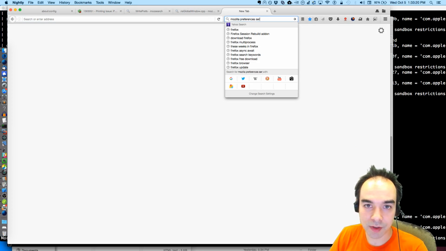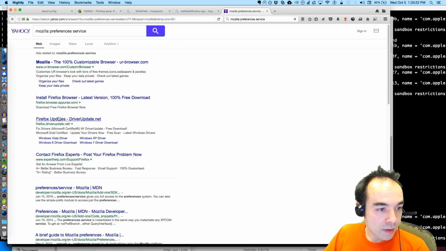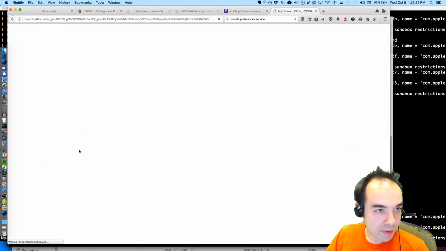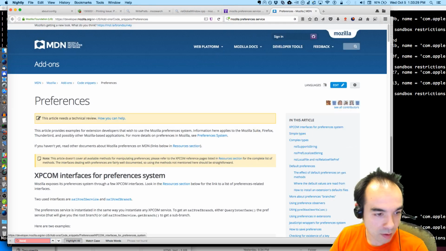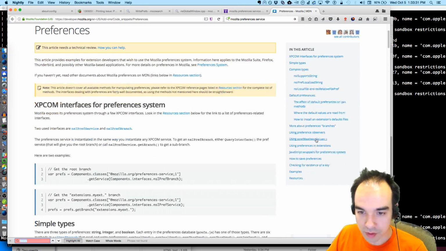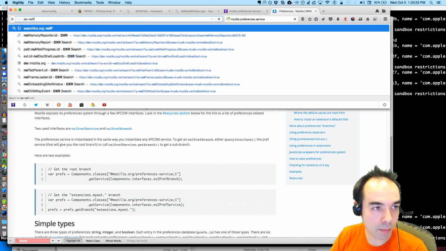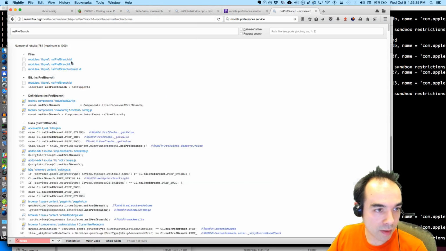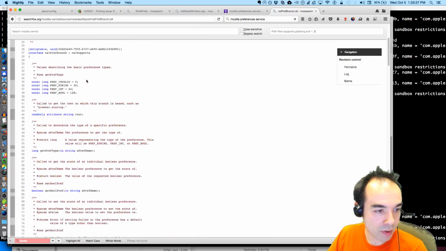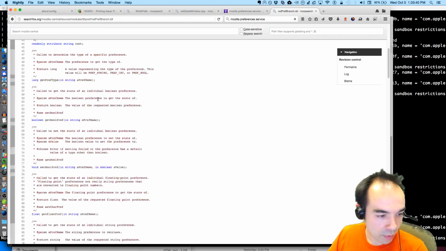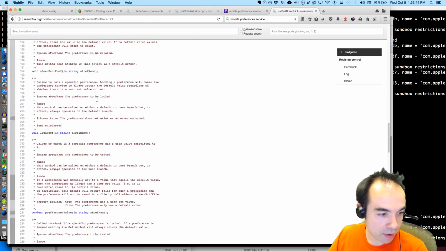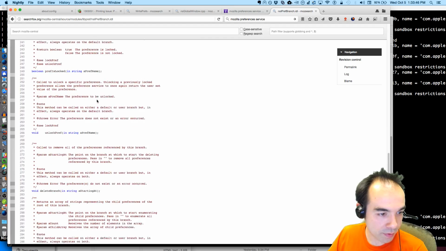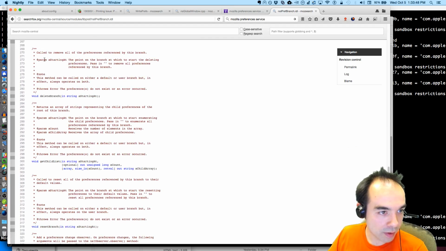Mozilla Preferences Service. Preferences. Let's see, code snippets. So iterate. So there's that nsIPrefBranch. I think that it exists. To iterate, we want to... complex value, clear user, lock pref, has user value, unlock, delete branch, called to remove all preferences referenced by this branch.